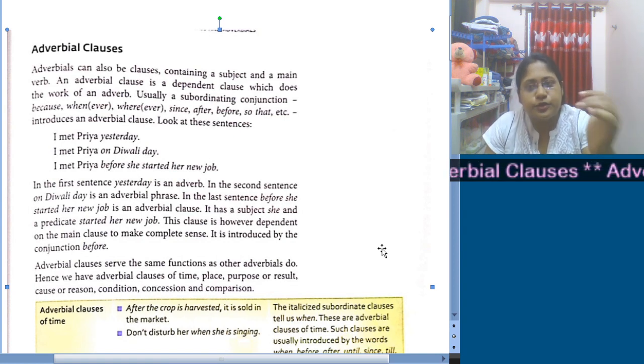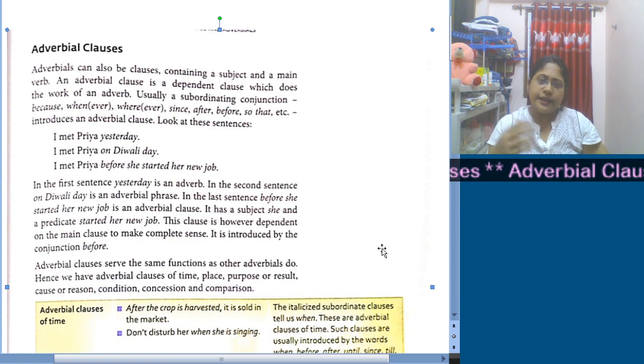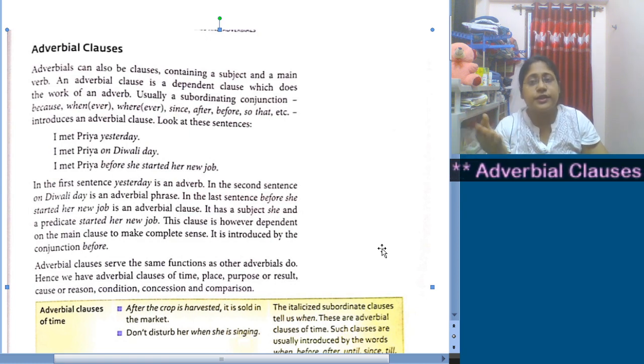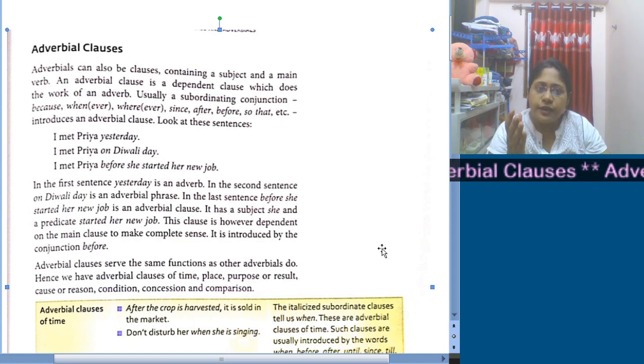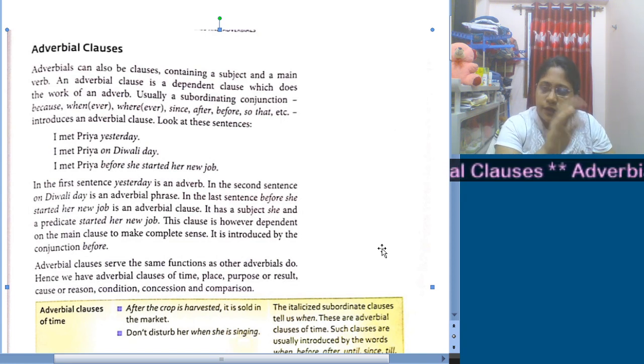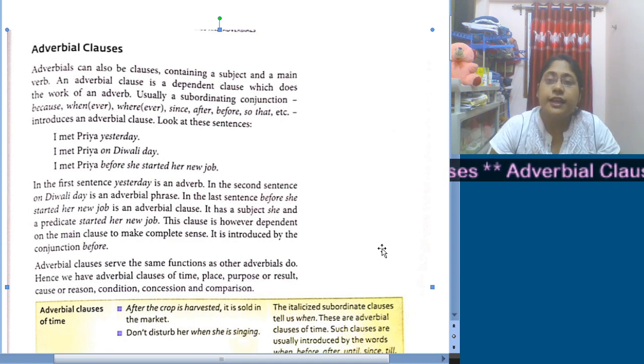Now let's come to the next sentence, that is, I met Priya on Diwali day. Again, if we ask a question with the word when, when did the speaker meet Priya, the answer comes: on Diwali day.